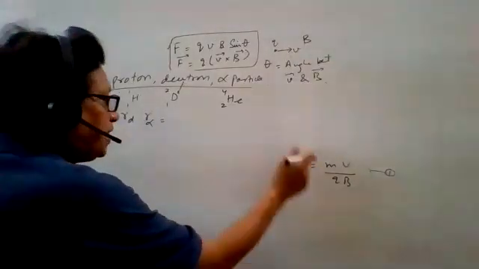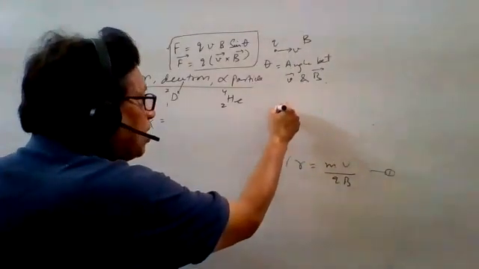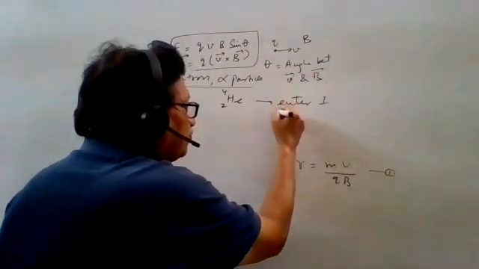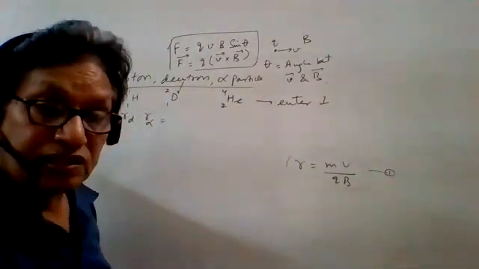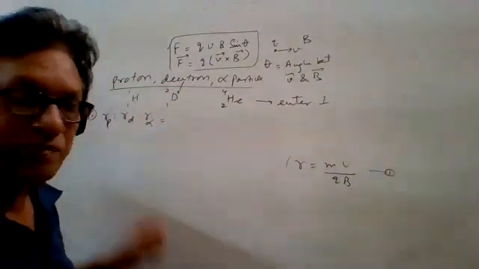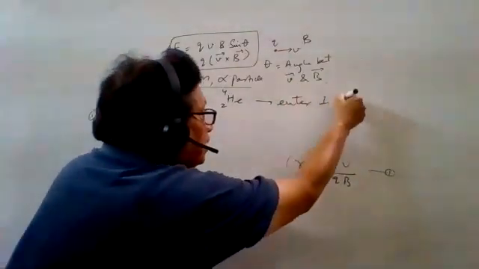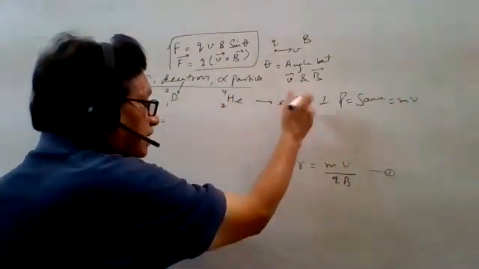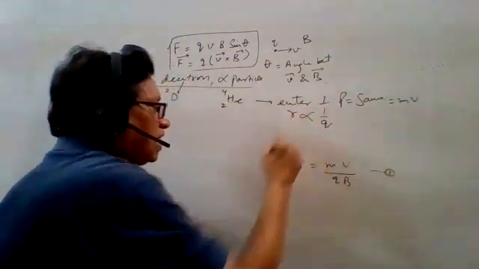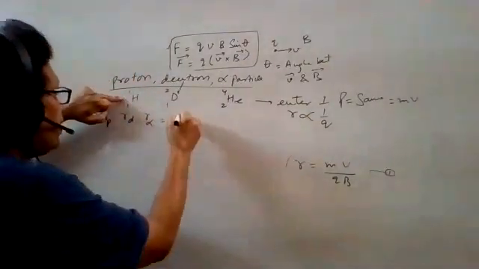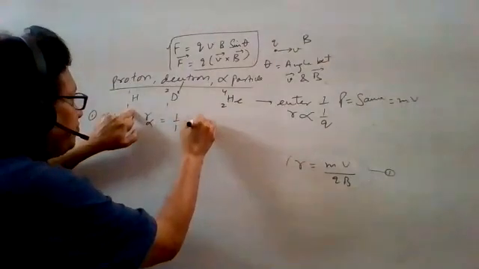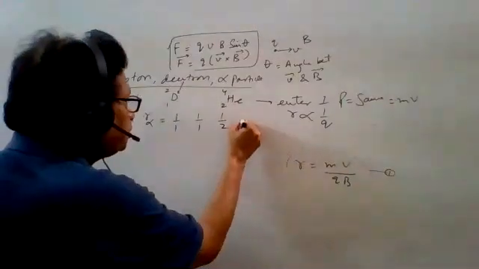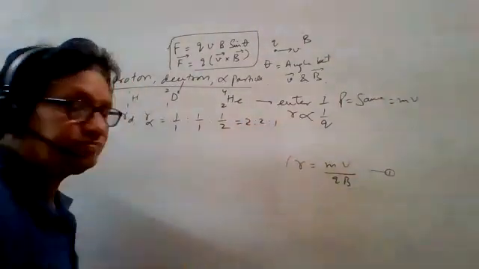If they all enter the magnetic field perpendicularly, then the ratio of the radius of proton, neutron, and alpha particle, if momentum p, means mv, is the same, R is inversely proportional to charge. Here it is 1 by 1, 1 by 1 also, and 1 by 2. So it is 2 is to 2 is to 1.